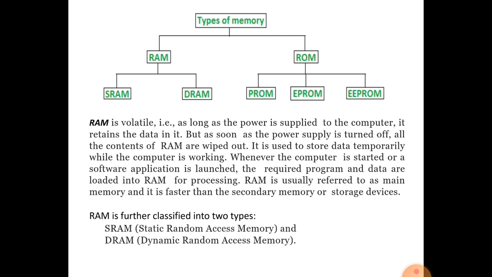RAM is classified into two types, static and dynamic. Static means built-in RAM in the computer system. Just like in a laptop, the RAM is fixed, that is static RAM. Dynamic: we can change it as per requirement in a personal computer. We can replace the RAM as per need. So that will be dynamic RAM.